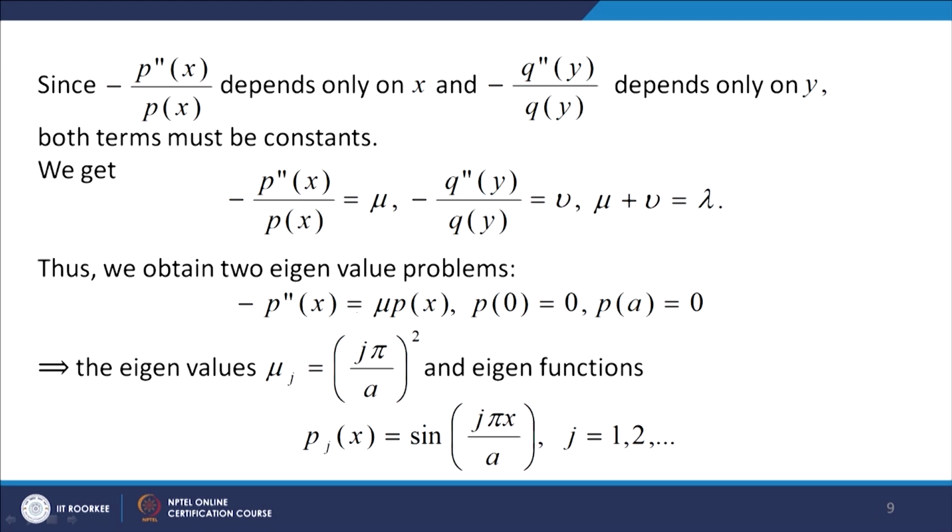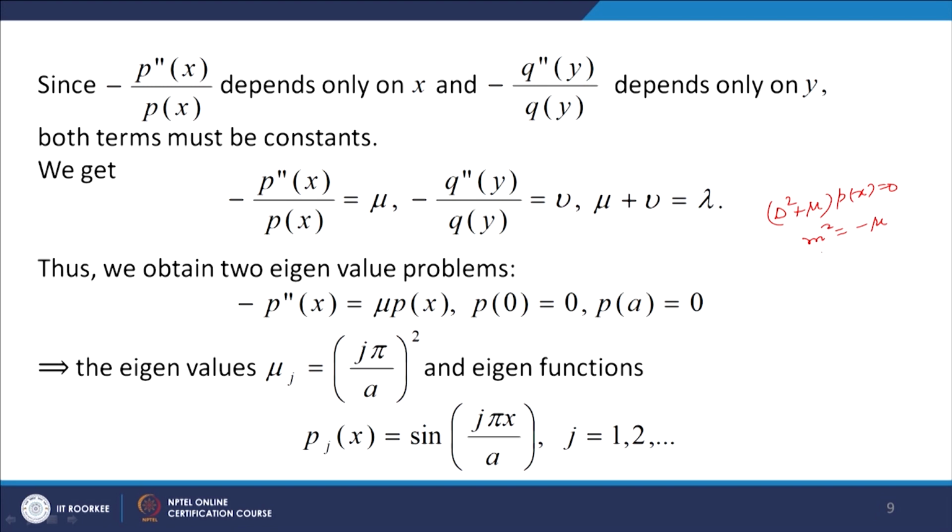We know that when you solve this problem, minus p double dash x equal to mu p x, you get this equation, D square plus mu, okay, D square plus mu p x equal to 0. So this means that m square is equal to minus mu.